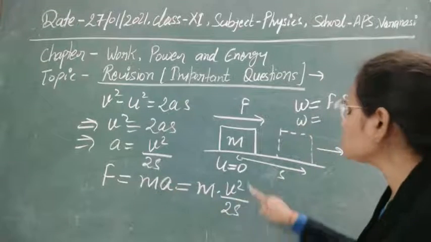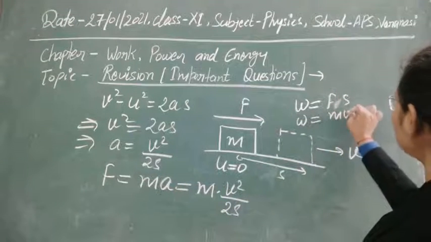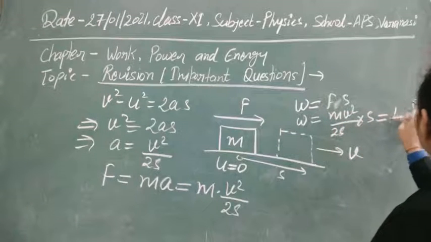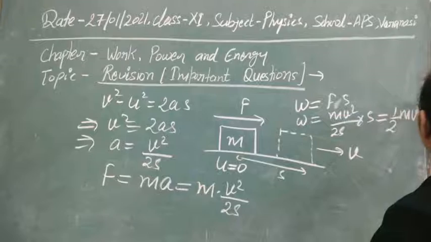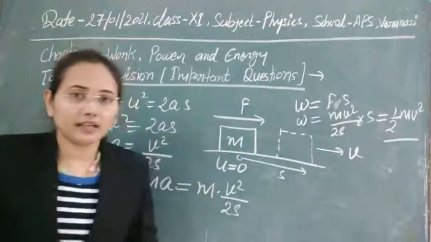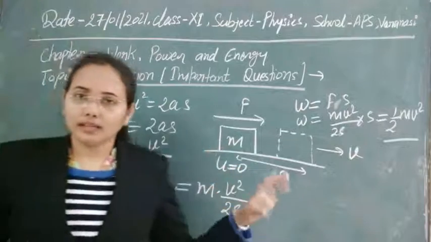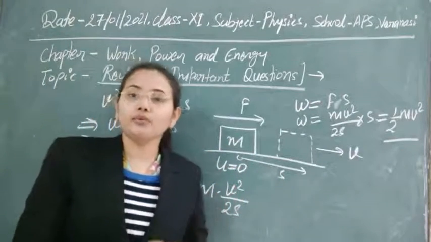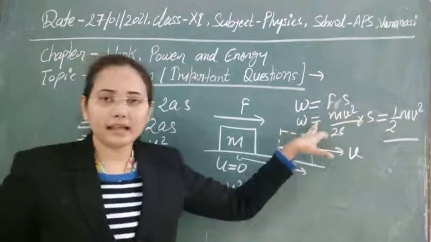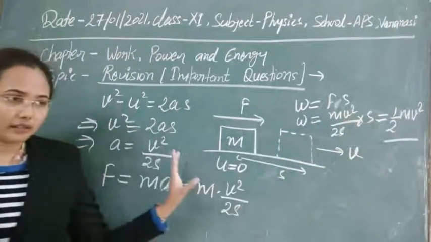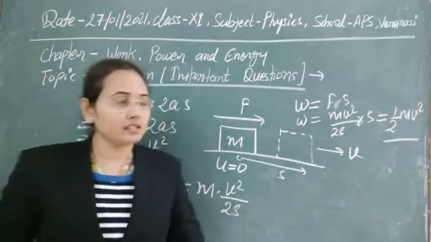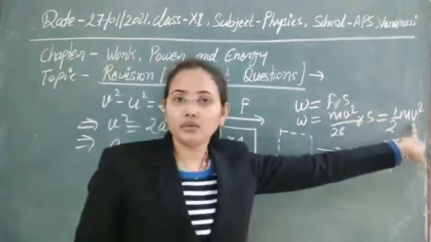So we just put the value of F, that is mv square upon 2s, times the value of s, and we get the expression half mv square. This work done, as I just told you, is energy, the ability of doing work, and whenever the body is in motion, that energy is known as kinetic energy. So this work is equal to kinetic energy.